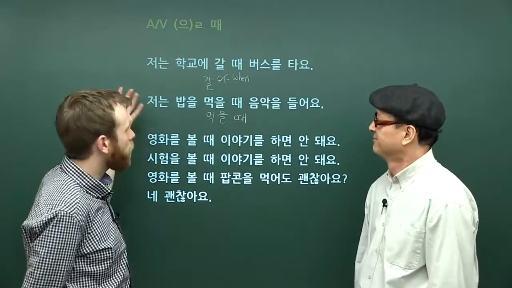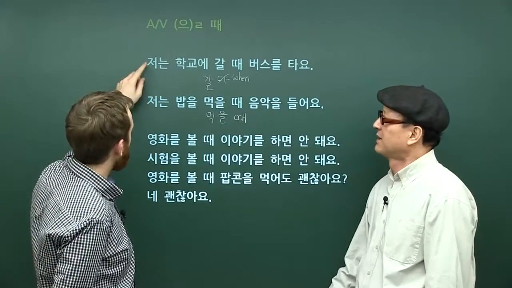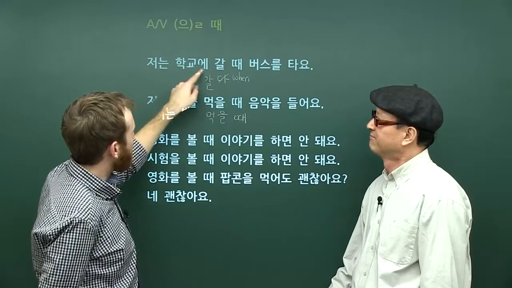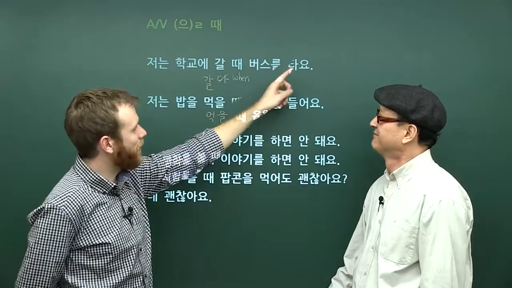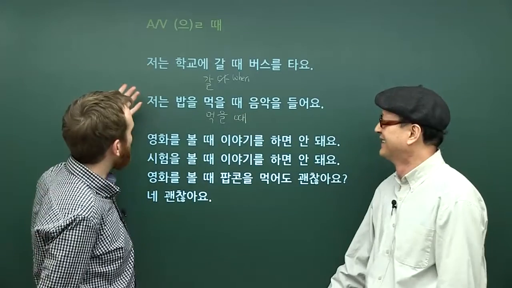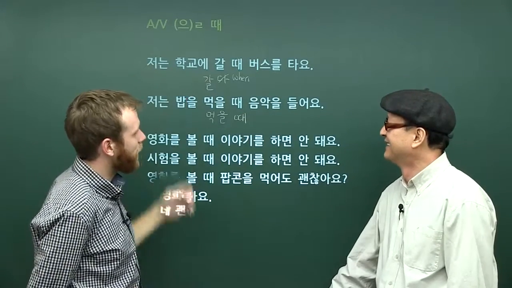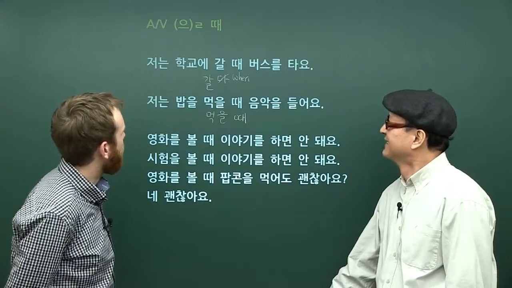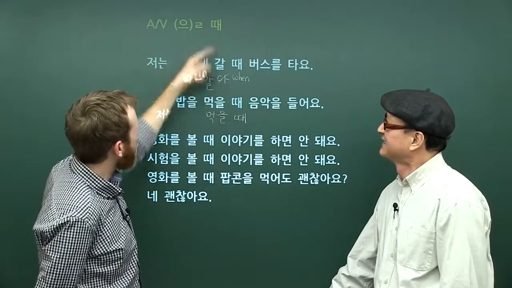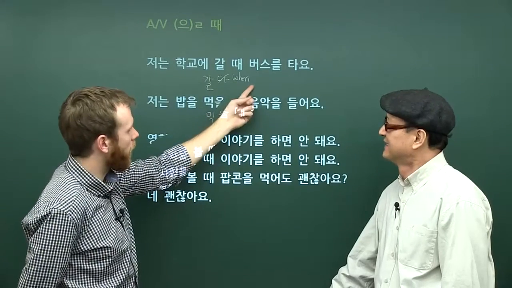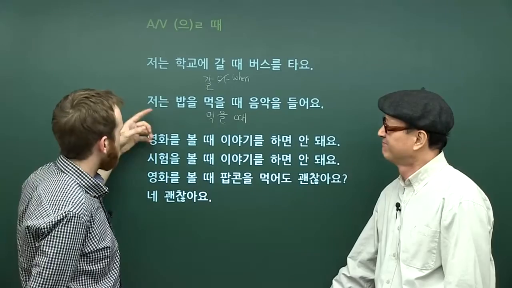If I translate this directly into English, it says I school when go, bus take. It sounds a lot better if I say when I go to school, I take the bus. So our 때 translates to when.